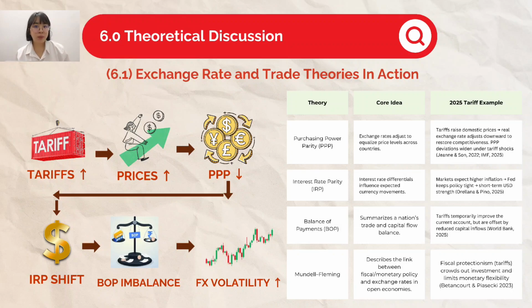Third, the balance of payments framework shows that while tariffs may temporarily improve the current account, they are often offset by capital flow reversals. Finally, the Mundell-Fleming model reminds us that in an open economy, a fiscal shock like tariffs crowds out investment and constrains monetary policy, which limits flexibility. So together, the flow reads: tariffs go up, then prices go up, then purchasing power parity goes down, interest rate parity shifts, and balance of payments imbalance, and then FX volatility increases.